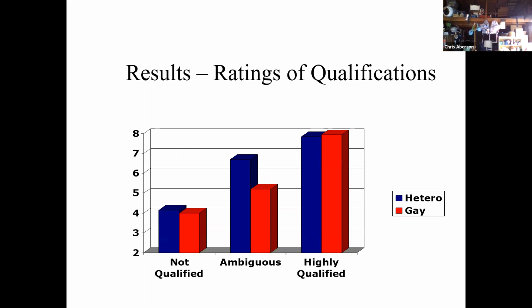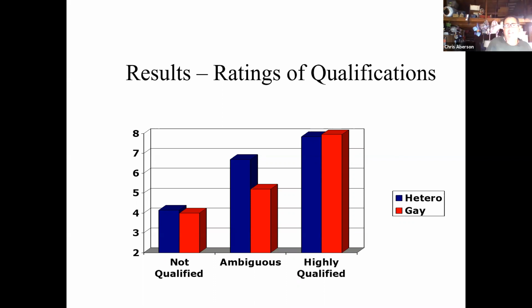In terms of the ratings, we see that overall qualifications mattered. That didn't really interest us. We knew that would be the case. It's not an interesting question. Overall, the difference between the blue and the red bars was not very big. Those differences kind of washed out. So no real difference between heterosexual and gay participants overall. Again, not our interest. Our interest was whether we had that interaction effect.